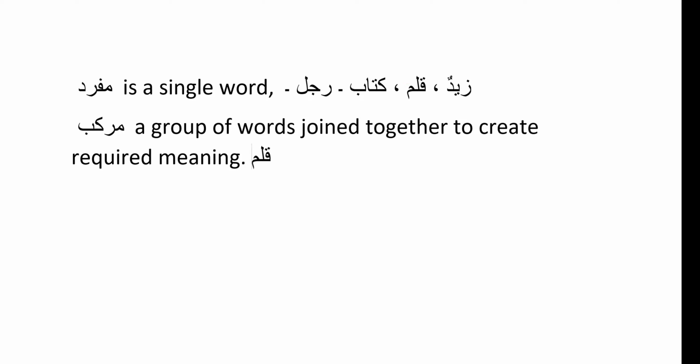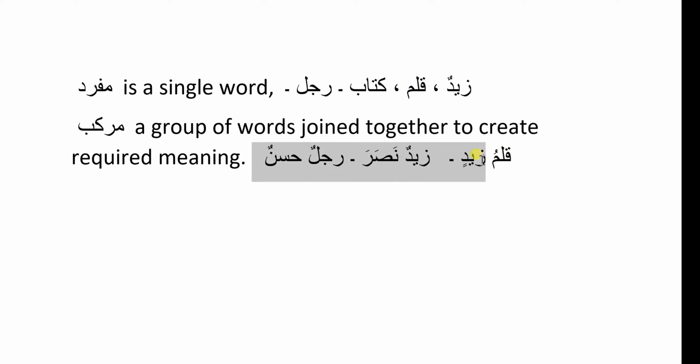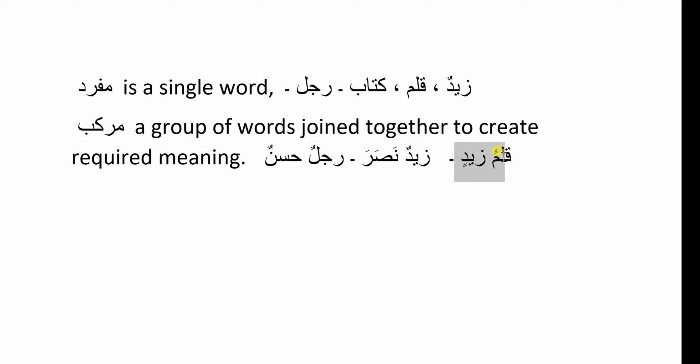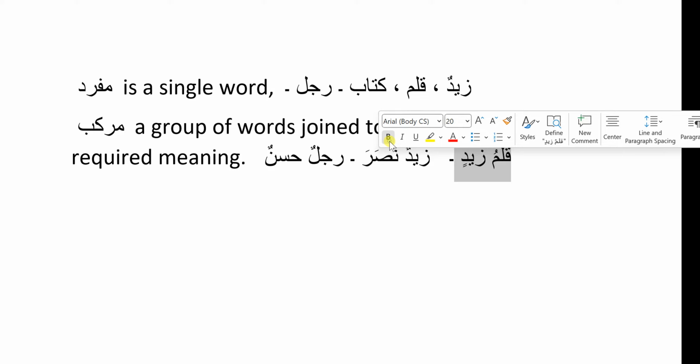For example, if I'm saying qalamu zaidin, or I'm saying zaidun nasara, or I'm saying rajulun hasanun. I have given you 3 examples here. One is qalamu zaidin.